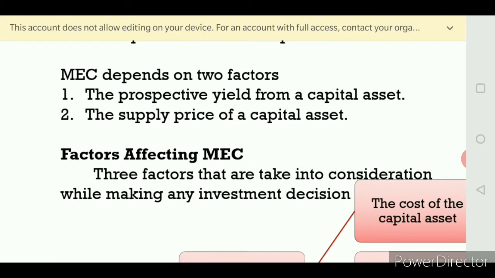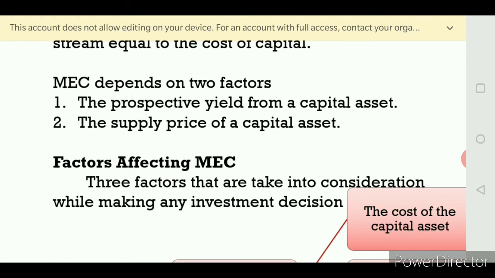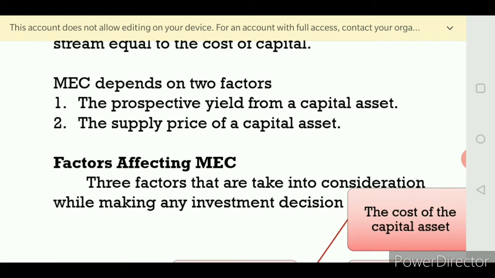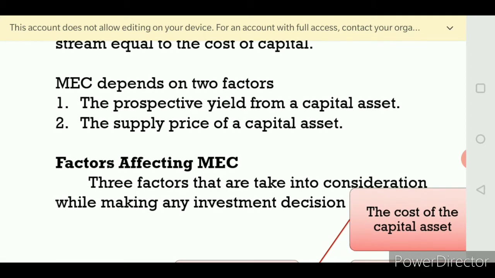Prospective yield means how much benefit, how much profit has been received through that capital asset during the entire life period. Supply price of capital asset means how much profit would have been received per annum through that capital asset.